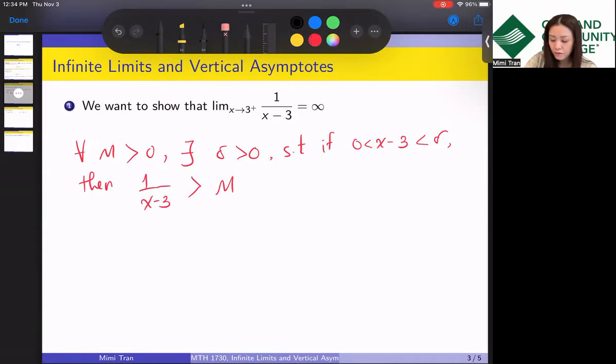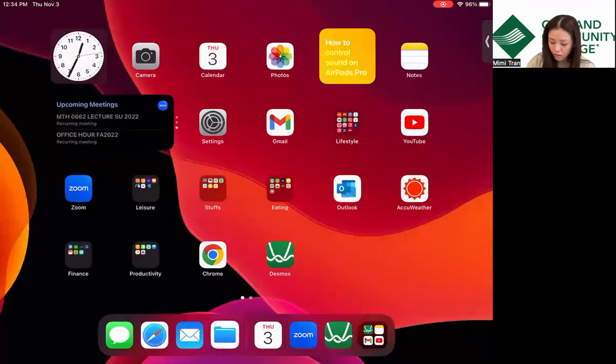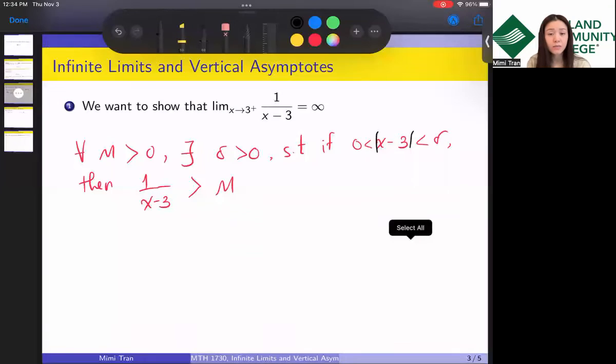The reason I don't need the absolute value here is that we are taking the limit as x approaches 3 from the right, so we want the positive case of the absolute value.